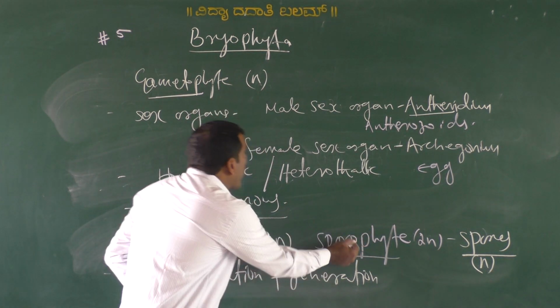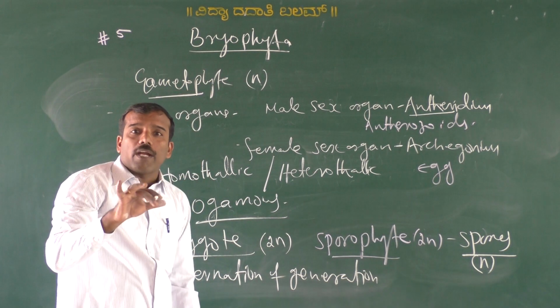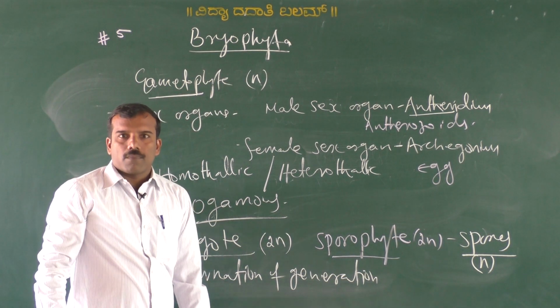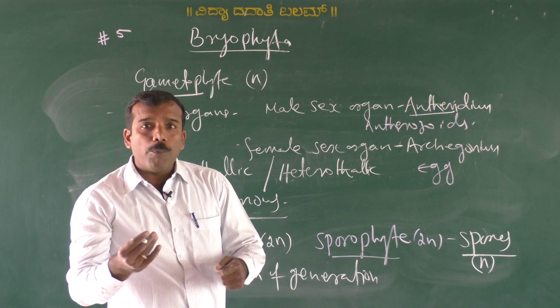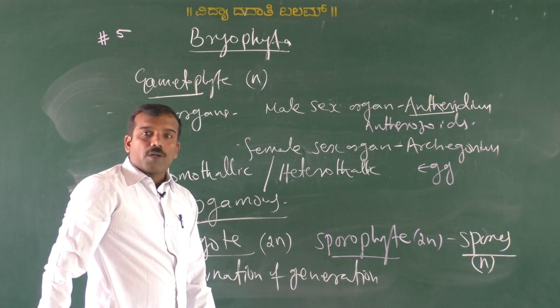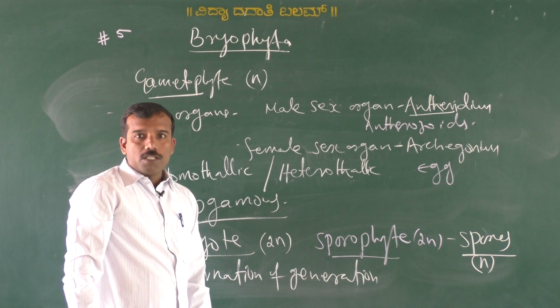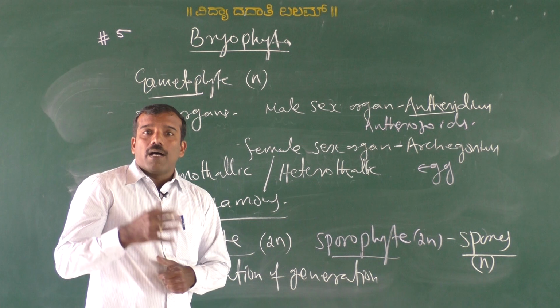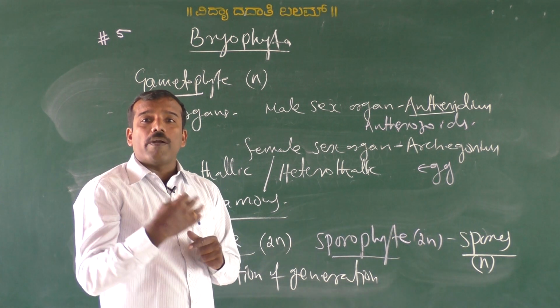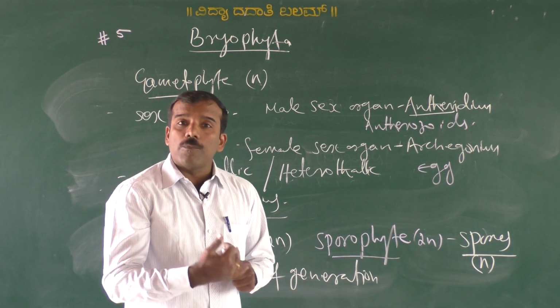Moreover, the sporophyte depends on gametophyte for food and nourishment. Sporophyte is not an independent plant. Sporophyte depends on gametophyte. Is it clear? That is the important feature in sexual reproduction: the gametophytic phase is the first, dominant phase.